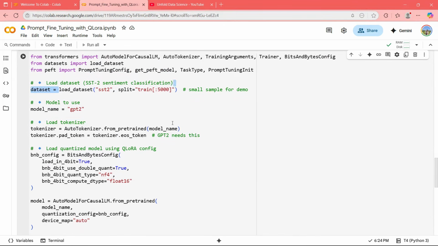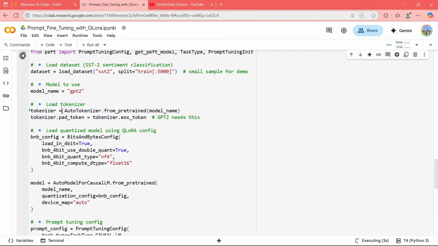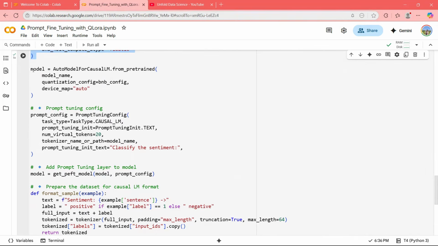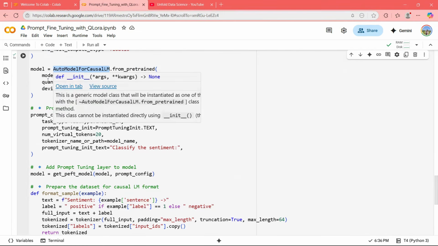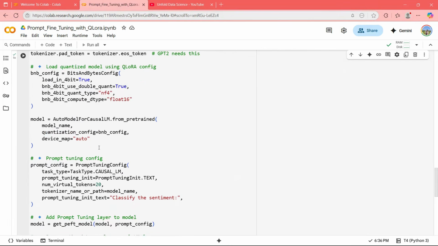Here the dataset is getting loaded. The model is getting loaded. BNB config, we know this already, we have done this in the previous block. The model is AutoModelForCausalLM, right? Causal LM we are training here, okay, not masked LM, causal LM. That means a GPT style model. So the model also, you see here, is a GPT style model.